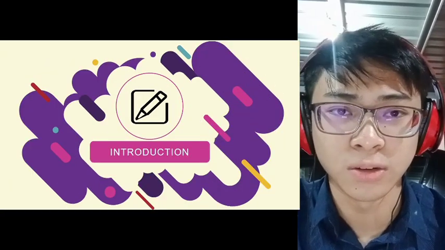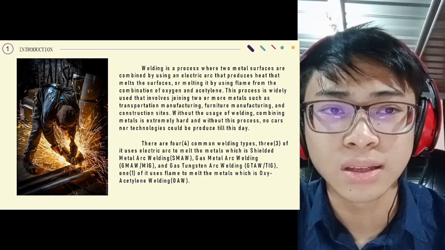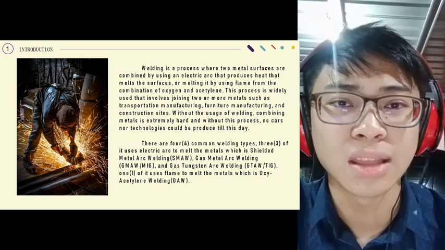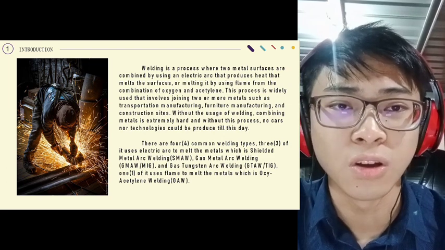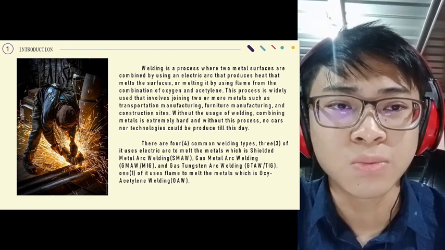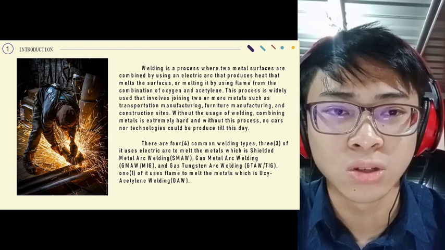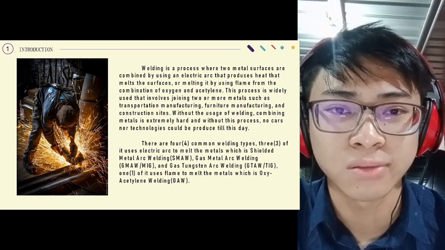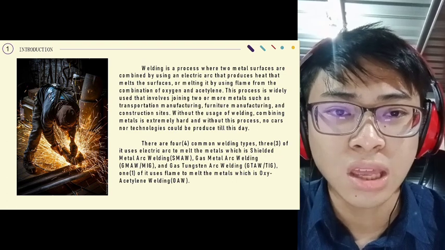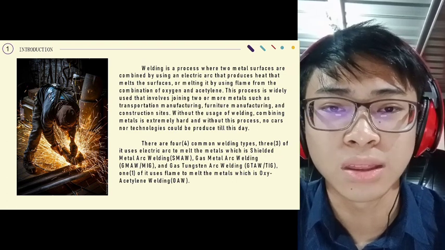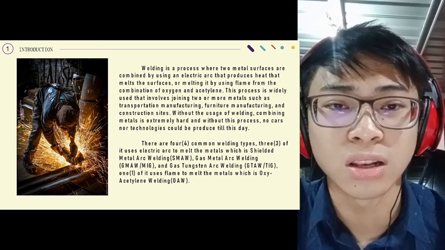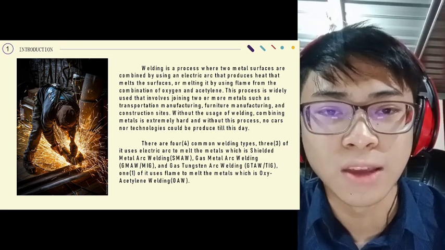Now for the introduction. Welding is a process where two metal surfaces are combined by using an electric arc that produces heat that melts the surface, or melting it by using flame from the combination of oxygen and acetylene. This process is widely used that involves joining two or more metals, such as transportation manufacturing, furniture manufacturing, and construction sites. Without the usage of welding, combining metals is extremely hard, and without this process, no cars nor technology could be produced till this day.